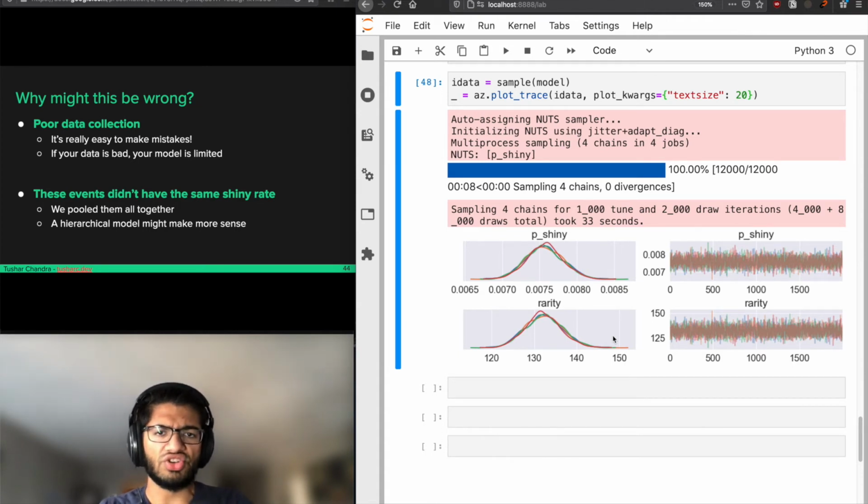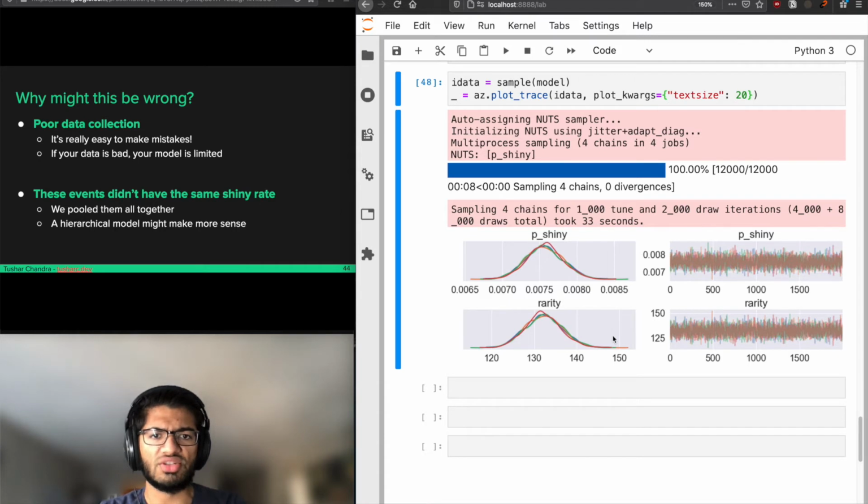And the other major way that our model could be wrong is if these events didn't have the same shiny rate. What we assumed implicitly when we were building this model was that every single one of these events had the same shiny rate, and the community believed this to be 1 in 150. But it could very well be the case that Horsey had a shiny rate of 1 in 150, but Oddish had a shiny rate of 1 in 120, and Sneasel had a different one, and Gligar had a different one, and all of them, whatever. We built our model with the assumption that they're all the same, but if this isn't true, our model is bad.